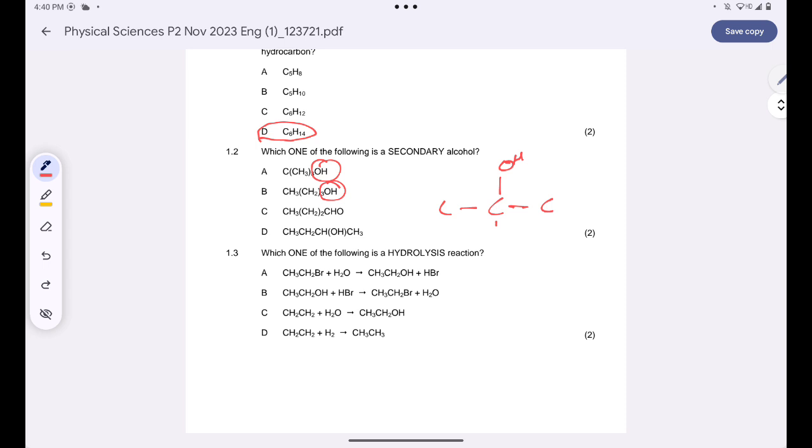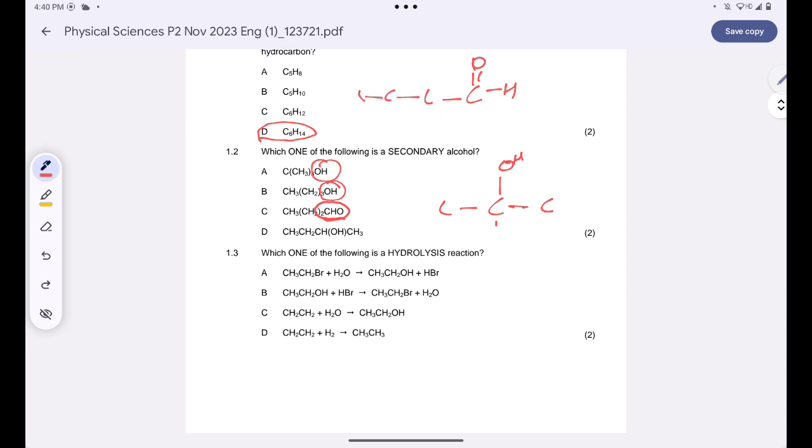Okay, and then secondly, this one is not even an alcohol. This one is an aldehyde. Why am I saying that? Because the terminal carbon is only bonded with OH. It simply means we have something like this, O and then H, and then the chain continues.